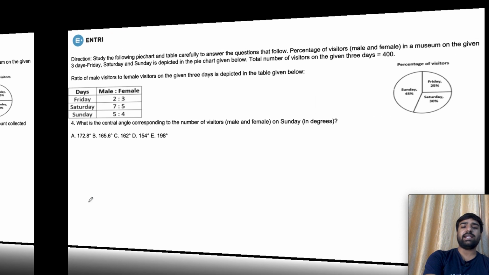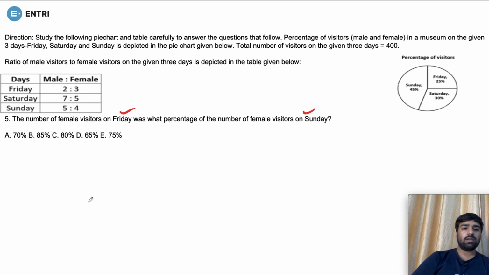So we were asked what percentage, and you know how to solve out the percentage part.